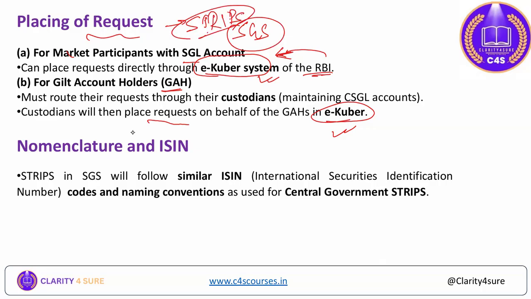Now, nomenclature: sub strips have a unique ISIN, that is International Security Identification Number. It is quite a unique code, and the naming convention is the one used for central government strips.